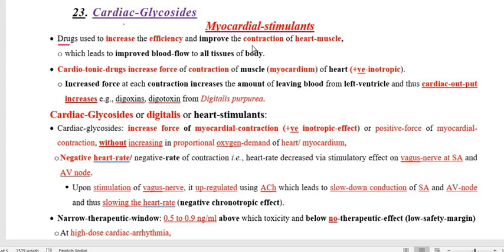And as a result, when there is an increase in efficiency as well as improvement in cardiac muscle, that is called myocardium contraction, it will improve the blood flow, and therefore most of the tissues of the body will get enough blood.